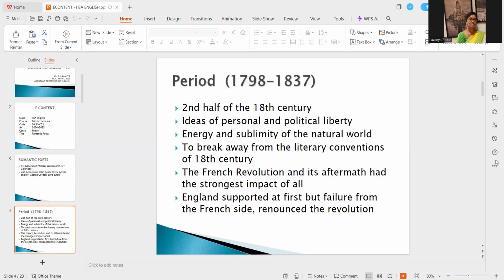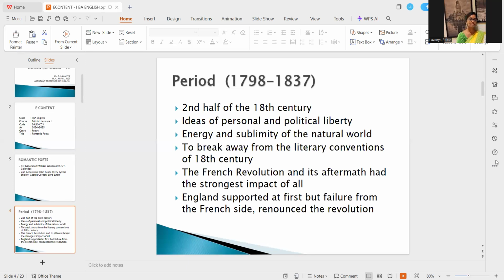Where do you locate the Romantic poets or the Romantic age in English literary history? It is from 1798 to 1837. Precisely, it was the second half of the 18th century. And what were the main ideas? The ideas of personal and political liberty, the autonomy of man, the autonomy of the human. It comprised the main tenet of Romantic poetry.